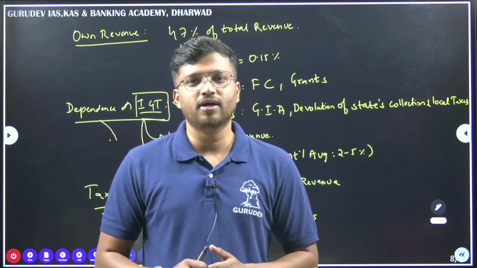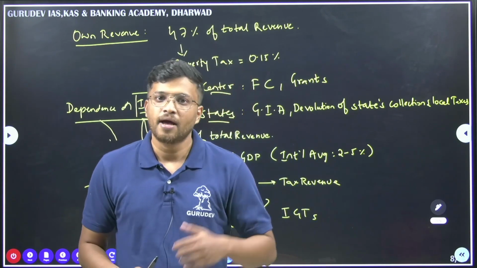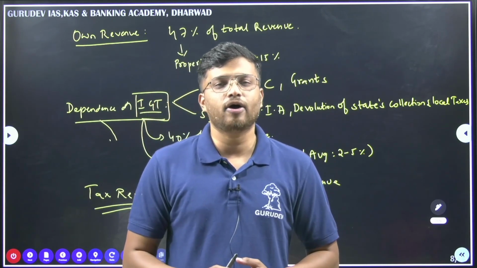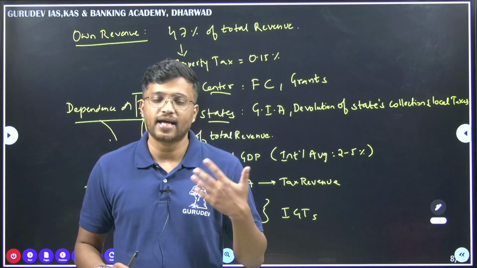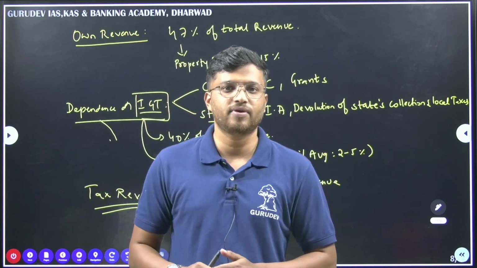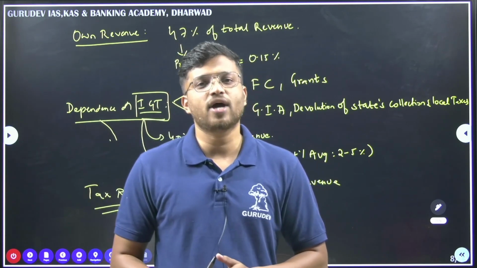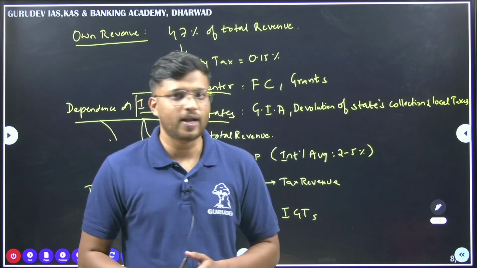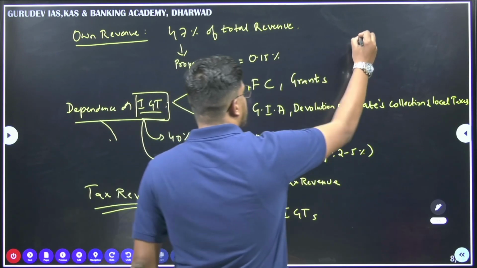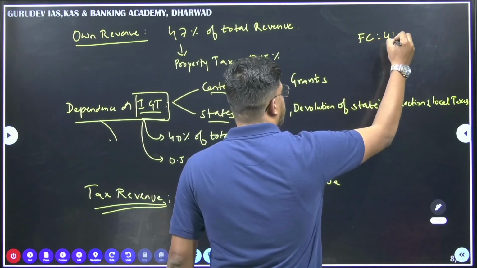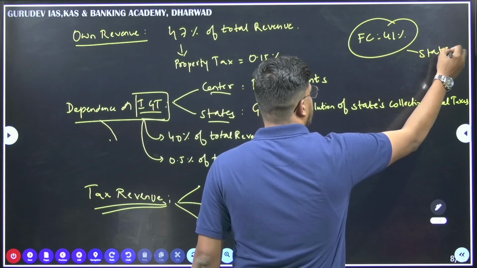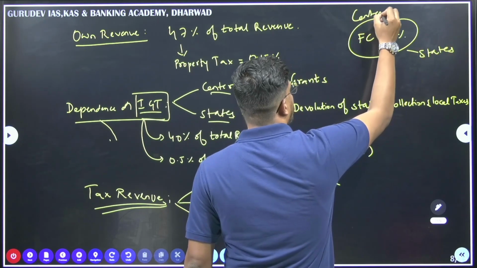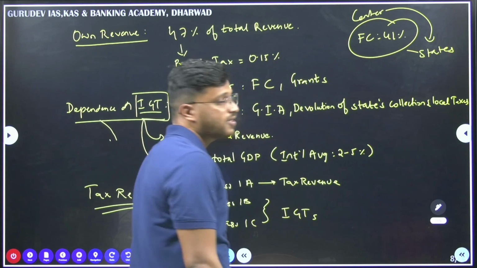But it also recommends the devolution, the transfer of funds, to the urban local bodies as well. Presently, the Finance Commission says that 41% has to be devolved to the states from the center.